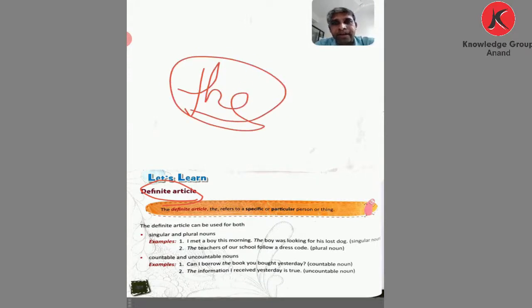Okay, what is the definite article? The definite article the refers to what? Refers to a specific or particular person or thing. When we talk about a particular person or thing, we put what? We put the for specific. Okay, now see, the definite article can be used for both singular and plural nouns. How? Let's see through the examples.